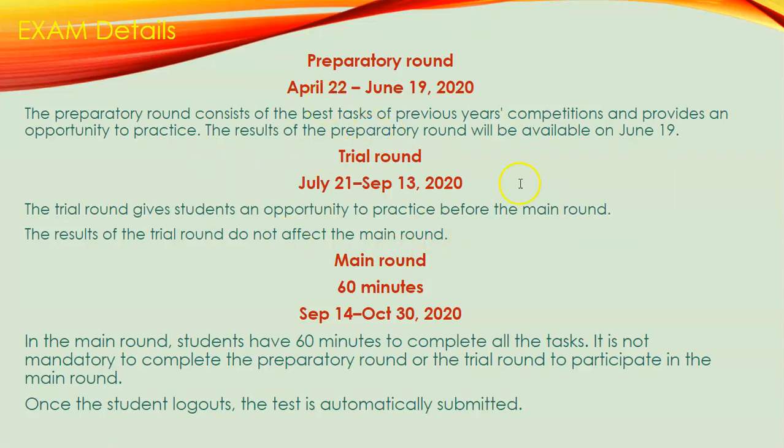And for example, in any case, if you watch this video later, maybe in August or September, then also you can register. They are not mandatory. Your child need not complete these first two exams, the trial round and preparatory round. He can directly come to the main round. The only problem is that maybe he is not aware of what type of questions come, but he can give the main exam. And this main exam is a 60-minute exam, and your child can give it on any date, September 14 to October 30th. Every year this is the main date. Generally it starts in March, April, and between November and December.